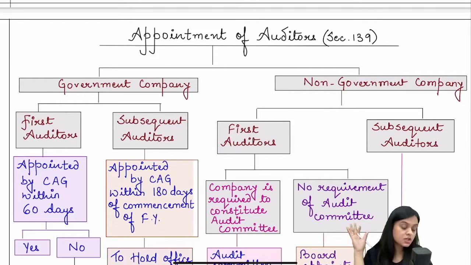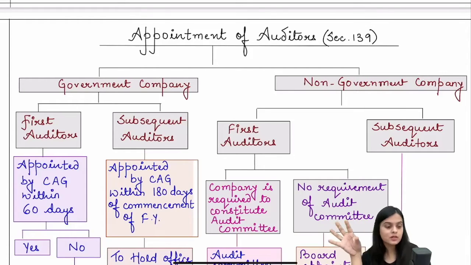Section 139 is a huge section. It talks about the appointment procedure. It also talks about some rotation, and it also talks about if there is casual vacancy in the office of auditor, how that is going to be filled. And it makes a distinction between the normal types of companies and government company, because the auditor of government company is appointed by CAG, that is the Comptroller and Auditor General of India, right? So by CAG. So that is why everywhere we will read this difference and distinction.